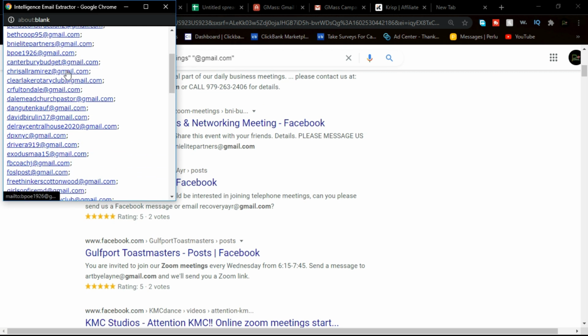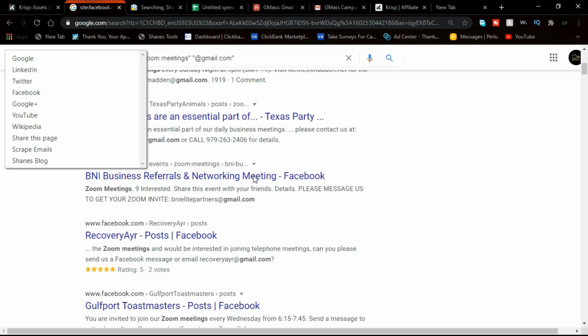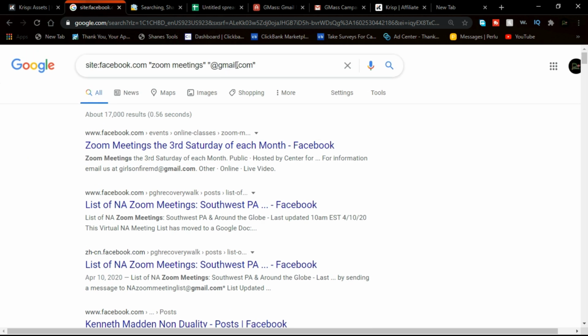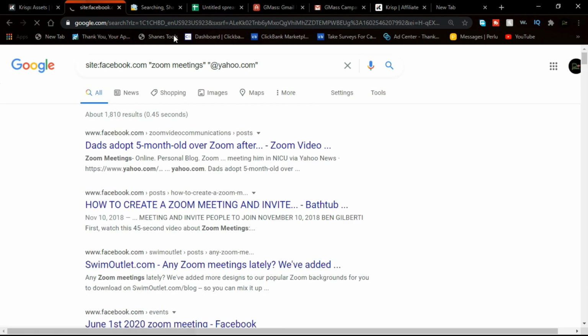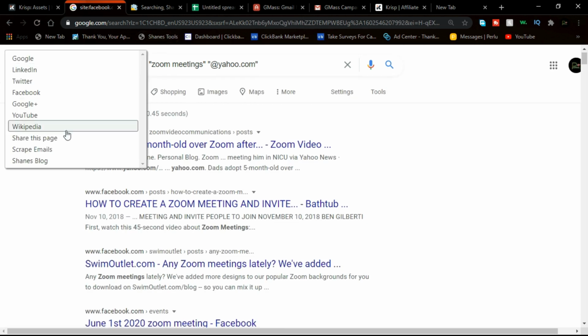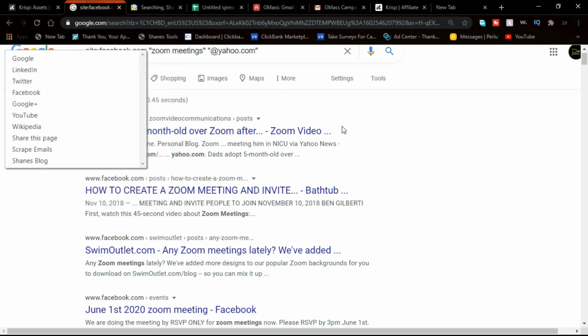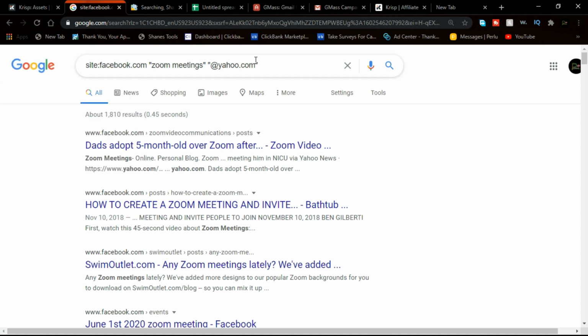So as you guys can see, a ton of emails. And after you get a ton of emails like that, the next thing you have to do is simply change this to another email provider. So now that I got the people who have Gmails, I'm going to type in Yahoo over here. You're simply going to search for that, and after you get the results, you're going to tap on Shane's tool again, click on scrape emails, and as you can see right now, I got all the Yahoo emails on this page.